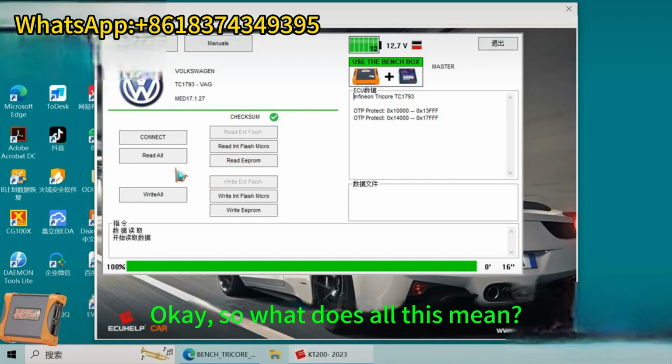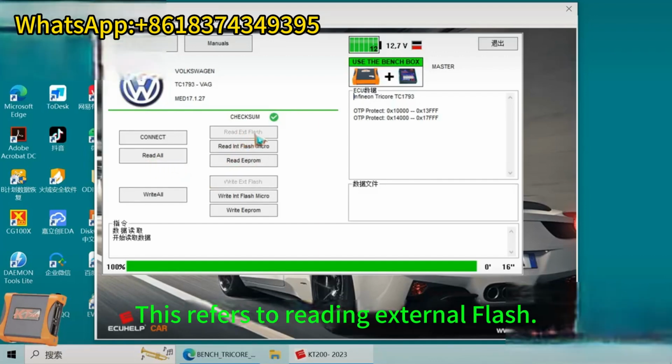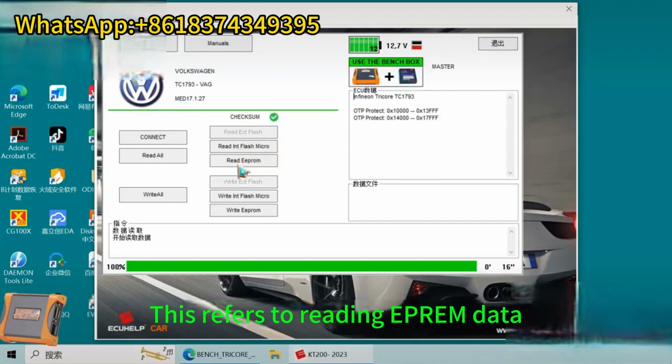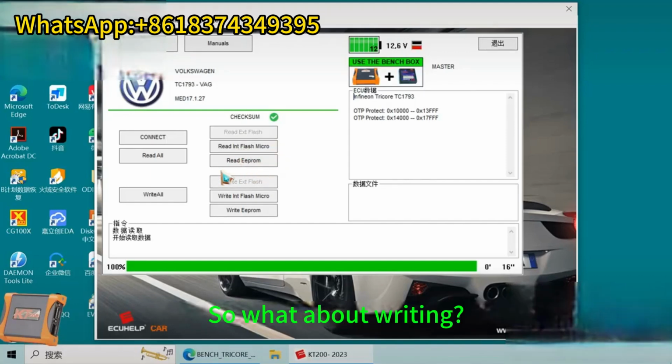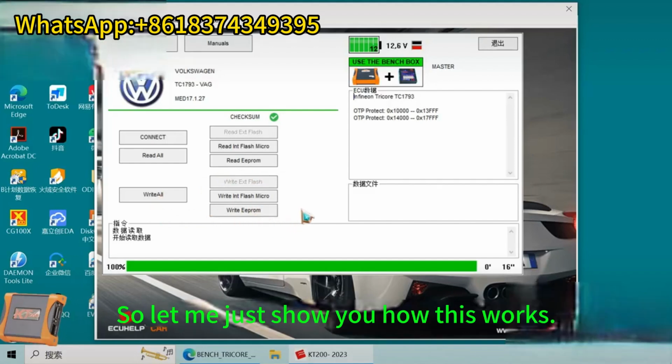Okay, so what does all this mean? This refers to reading all. This refers to reading external flash. This refers to reading internal flash. This refers to reading EEPROM data. And for writing, we have write all, write flash, and write EEPROM. So let me just show you how reading flash data works.